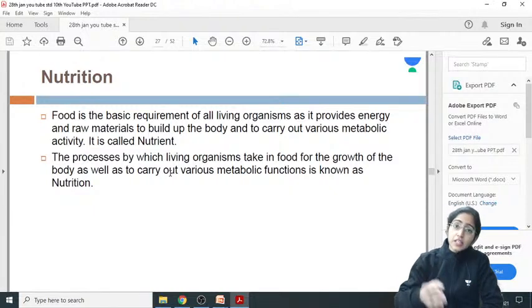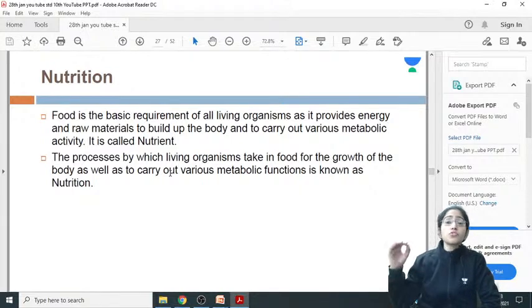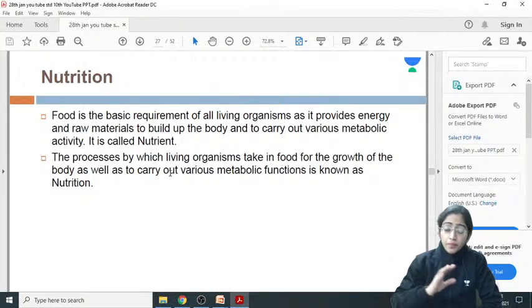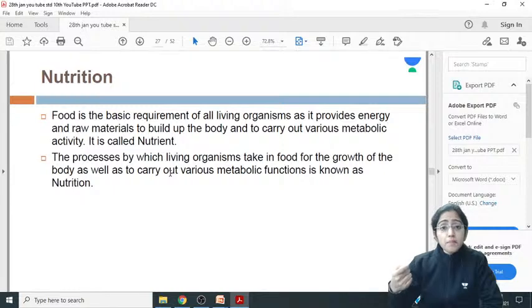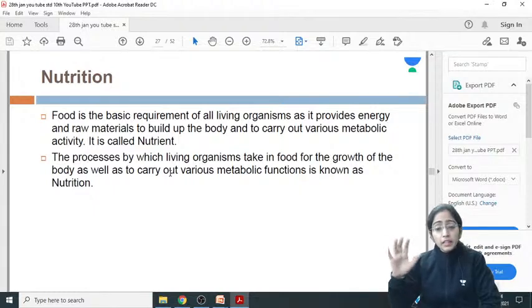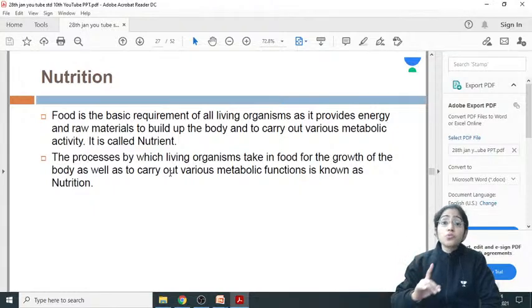So the process of taking in the food is the nutrition, and the food that we take in is the nutrient. Now, based on how the organisms are taking in the food, there are two modes of nutrition: autotrophic and heterotrophic. What's the basic difference between the autotrophic and the heterotrophic? Autotrophs are those organisms that have the ability to synthesize their own food. With the help of simple inorganic substances, they can synthesize the organic component. But the heterotrophs do not synthesize their own food, but food they do require.